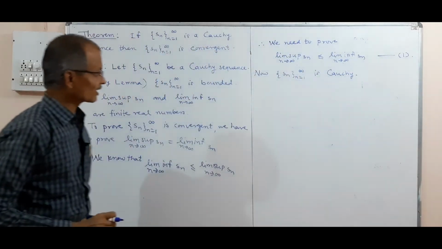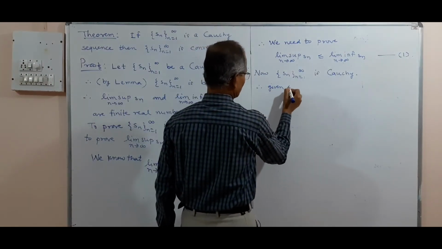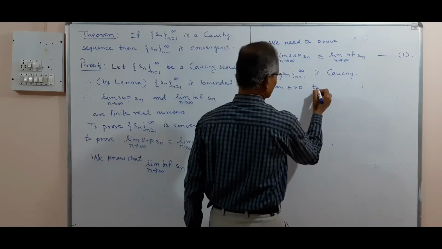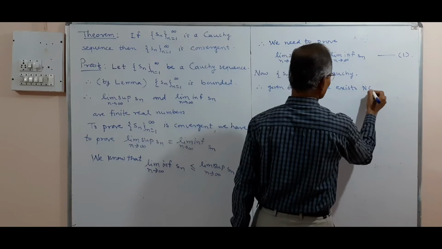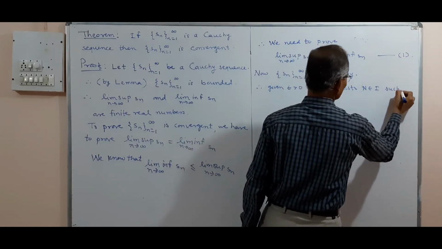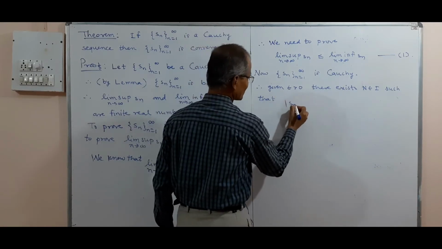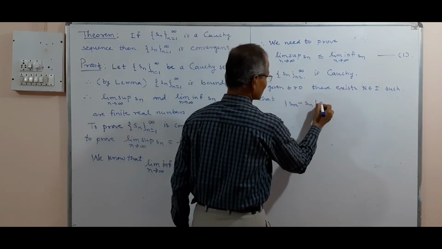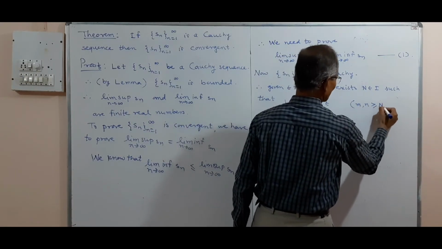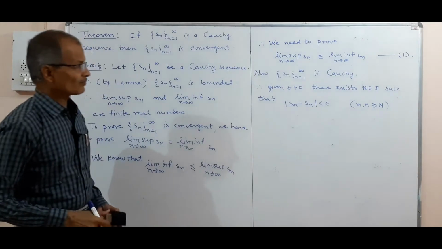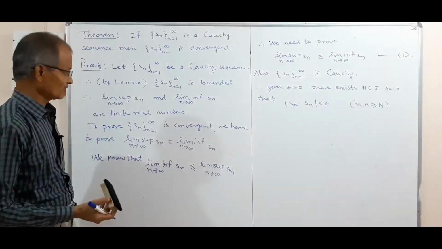Therefore, given epsilon greater than 0, by definition there exists N belonging to I such that, by the definition of Cauchy sequence, the absolute value of Sm minus Sn is less than epsilon for m, n greater than or equal to N. So we have applied the definition; this condition is given, so we have used it.